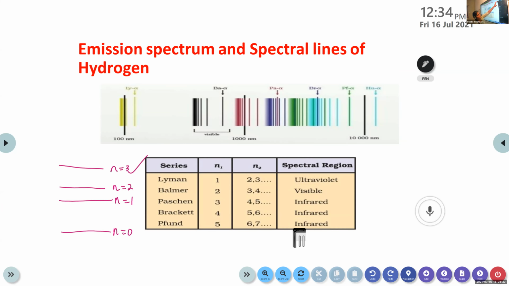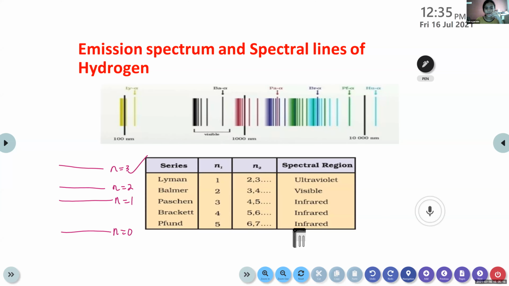Sarah, can you please read this table? Lyman series, Balmer, Paschen, Brackett, Pfund. You can read it horizontally. Lyman, then it's n1 is 1, like that. Lyman series: n1 is 1, n2 is 2, 3, and spectral region is ultraviolet.